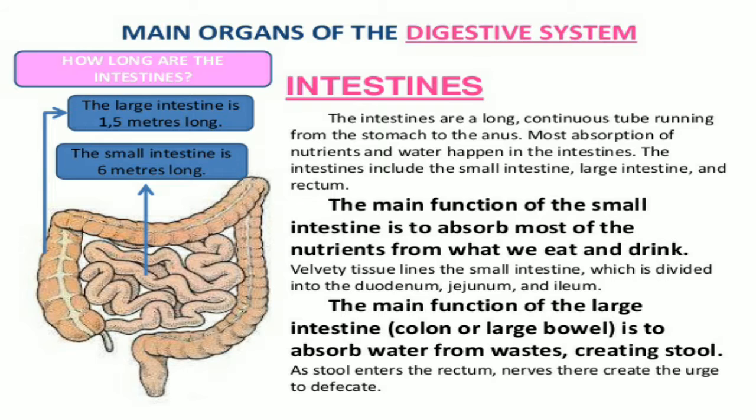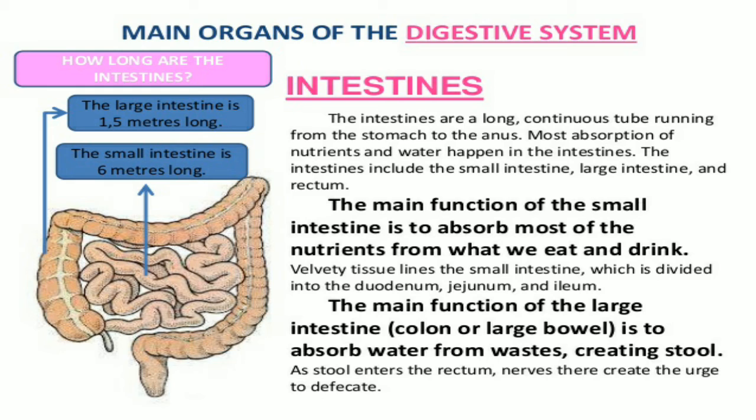So the main organs of the digestive system are the intestines. How long are they? The large intestine is 1.5 meters long, and the small intestine is 6 meters long. The intestines are a long continuous tube running from the stomach to the anus. Most absorption of nutrients and water happens in the intestines.